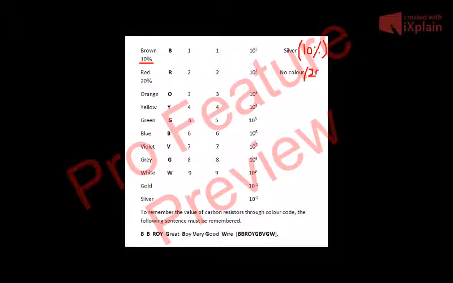Till then, just remember that there is orange. For orange, the first number is 3, the second number is 3, and the multiplier is 10 raised to power 3. For yellow, similarly, it is 4. For green, it is 5. For blue, it is 6. For violet, it is 7. For gray, it is 8. And for white, it is 9. You can also see this table in your book.